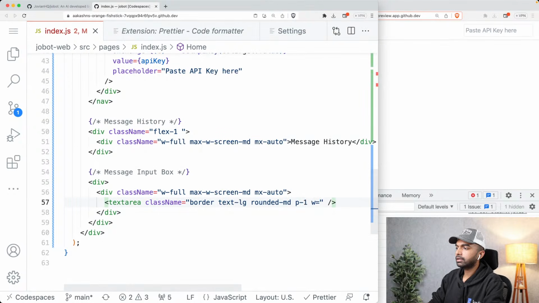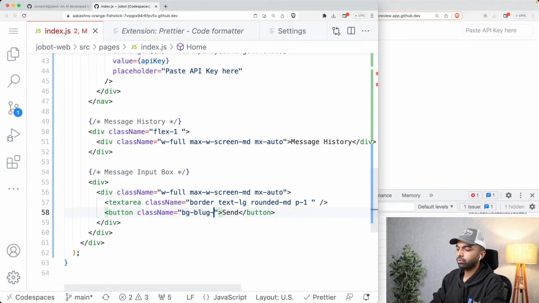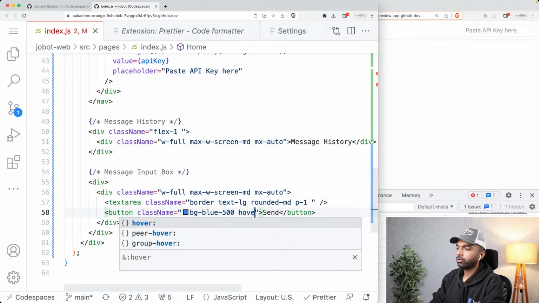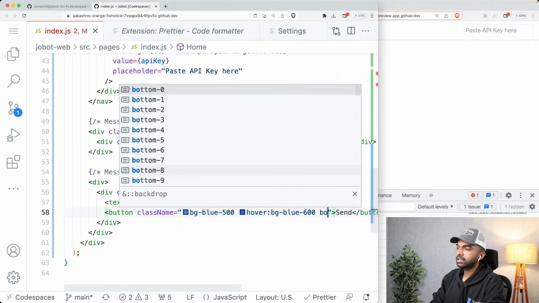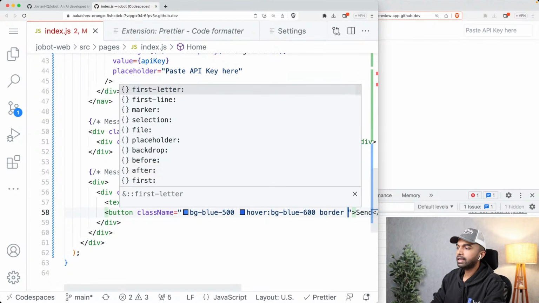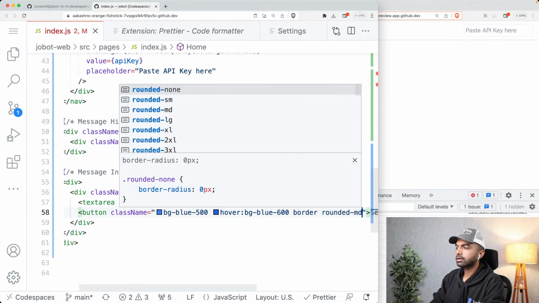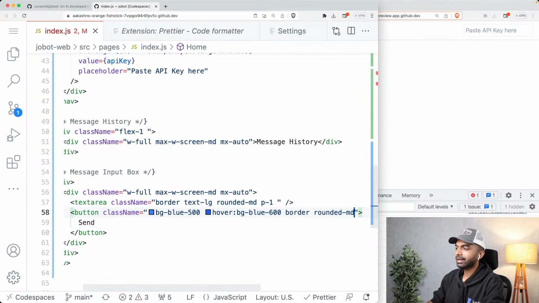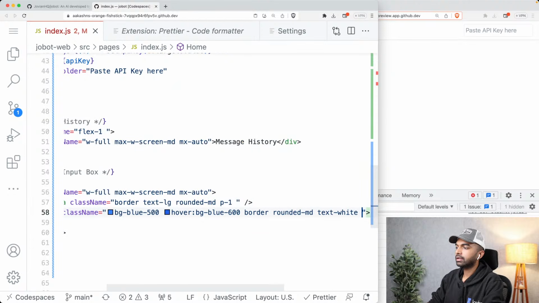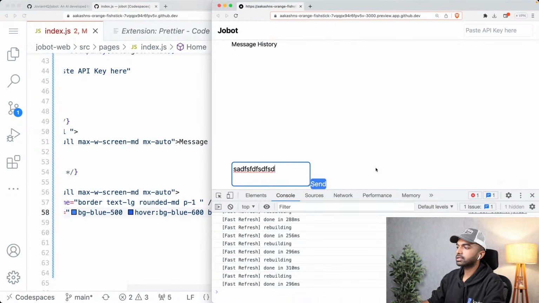Let's add a button here. Okay, button. And for the button, again, let's give it a class name, and let's call this button send. And let's make this button blue. So bg-blue-500, and on hover, I want to say bg-blue-600. And let's give this button a border. And let's make it rounded. So rounded-md. All right, so now that's our button over here. Of course, the button can be better. So let's make it text white. Let's put text-lg so that this button is bigger.